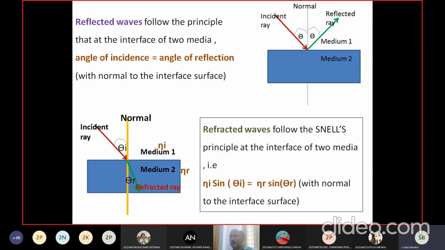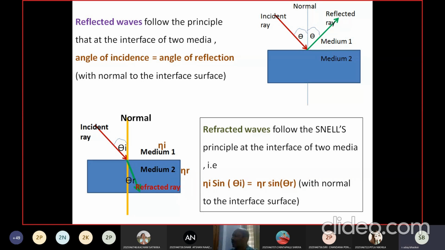Reflected waves follow the principle that the angle of incidence is equal to the angle of reflection, that you all know. The angle of incidence and angle of reflection are taken with respect to the normal, and reflection comes into picture only when there is a change in medium.